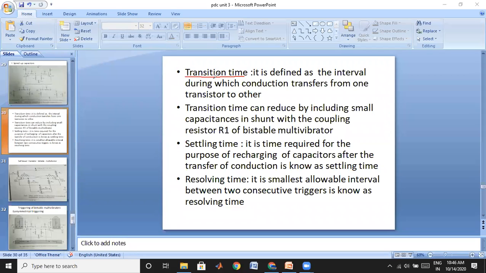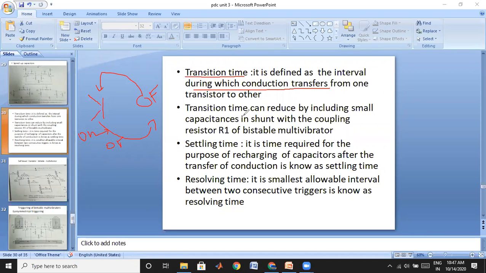What we have seen is that this transient time is reduced by adding the speed up capacitor, which we saw in the previous slide. Suppose this transistor is in the on state, it has to move to the off state. That is the interval during which the conduction is transferred from one transistor to the other. For this transfer it may take some time. This time we are going to call the transient time.